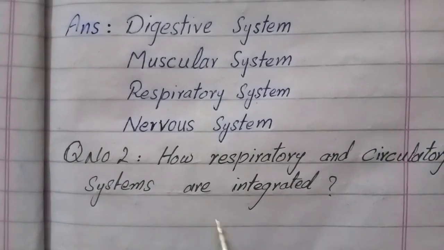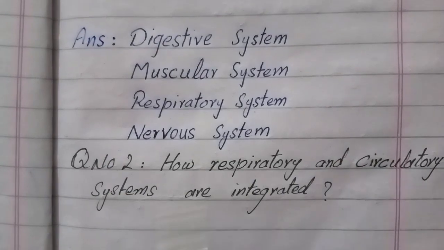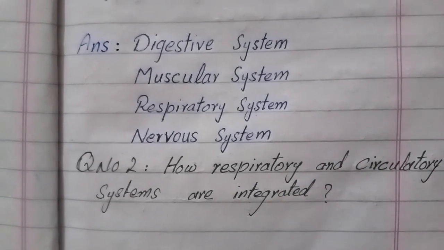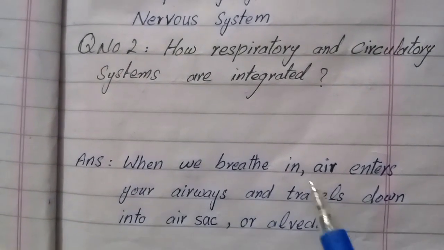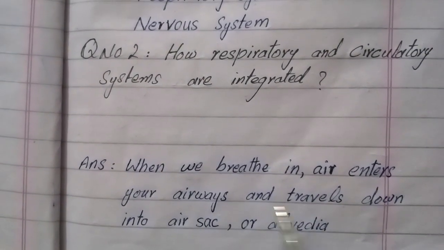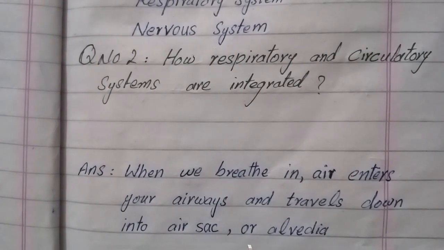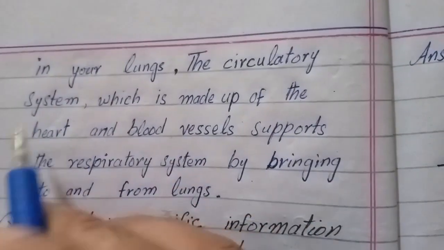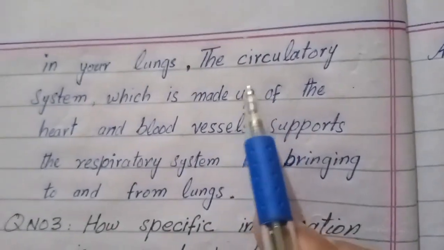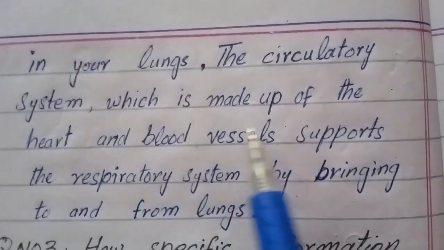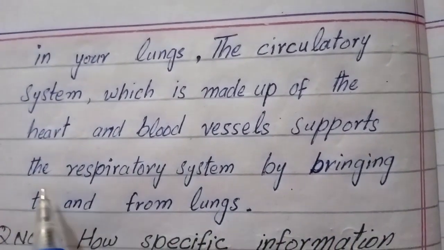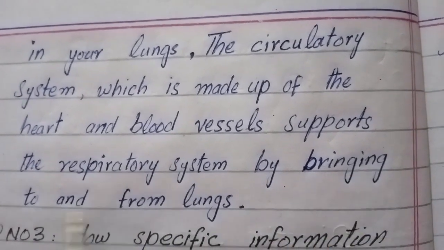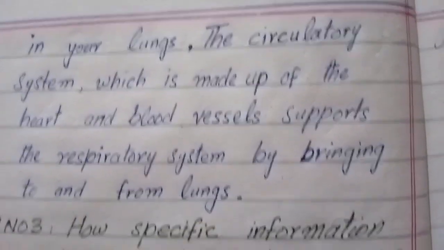Question number 2. How respiratory and circulatory systems are integrated. Answer. When we breathe in, air enters your airways and travels down into air sacs or alveoli in your lungs. The circulatory system, which is made up of the heart and blood vessels, supports the respiratory system by bringing oxygen to and from the lungs.